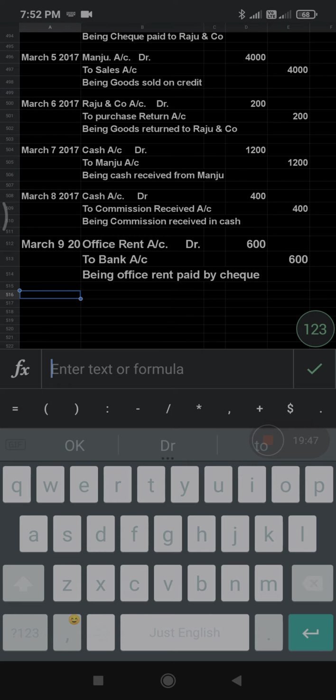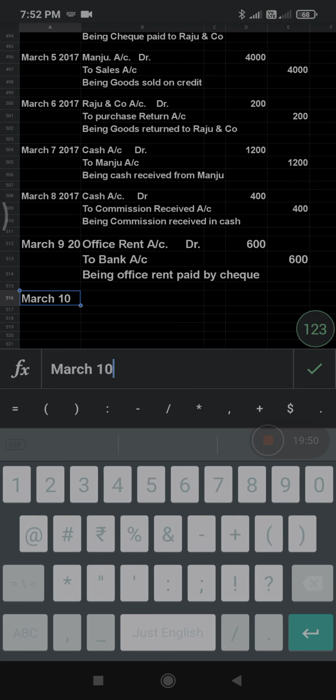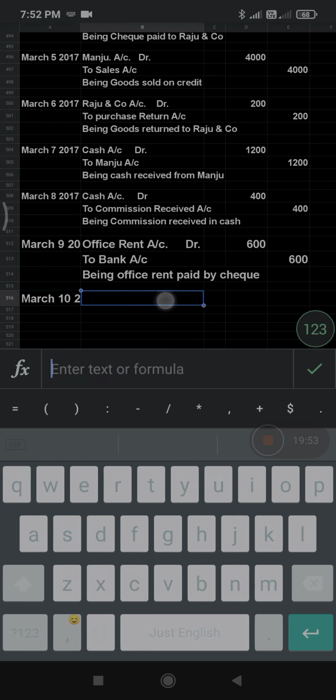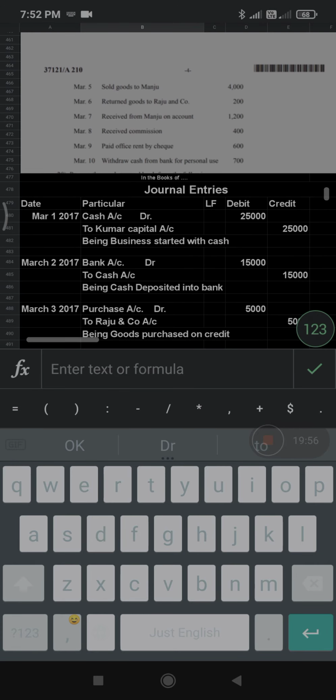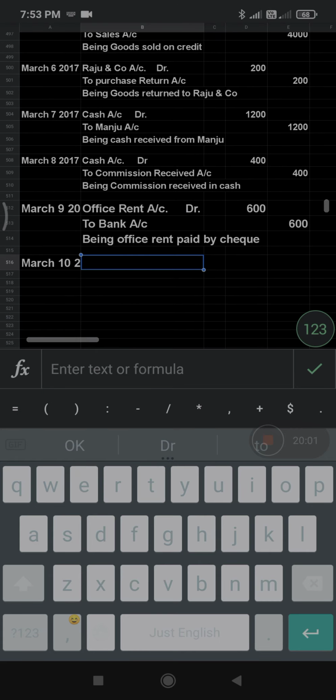Then the last entry, March 10th, 2017. Withdrawn cash from bank for personal use. Very important question. Always remember that whenever we are withdrawing money from the bank for personal use, you should take it as a drawings account. For office use you should take it as a cash account. For personal use you should take it as drawings account.